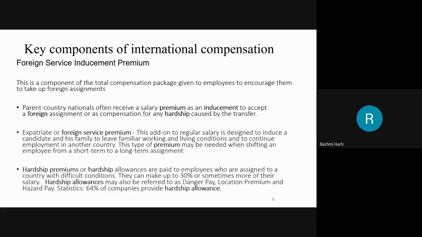Statistics say that 64% of the companies provide hardship allowances, so the majority of companies do, but in some companies it is at the risk of the employee who is being sent there. So that's what we say about hardship premium.